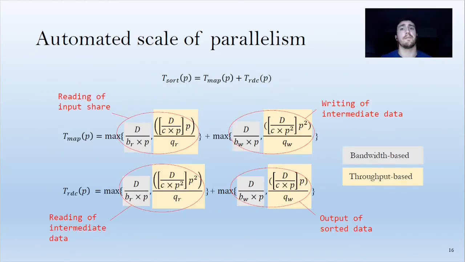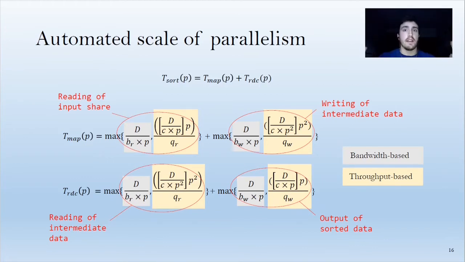And so, for that, Primula first calculates some throughput and bandwidth data between the function and the storage service the first time the user calls the sort primitive and saves such data in a local directory. Then, each time the sort primitive is called, Primula goes back to such data and performs the following calculation.